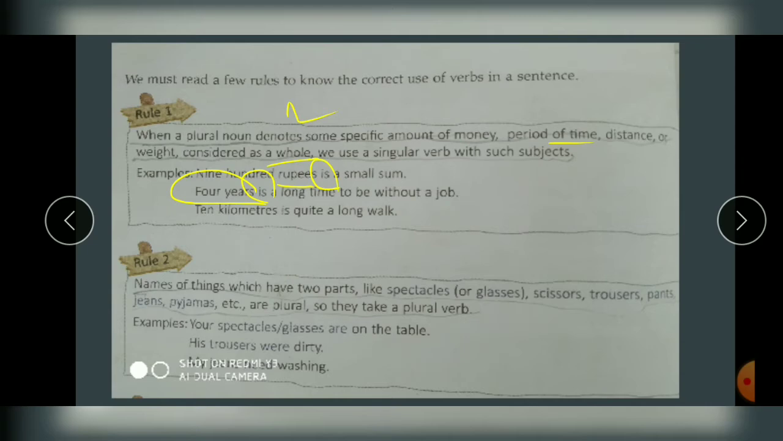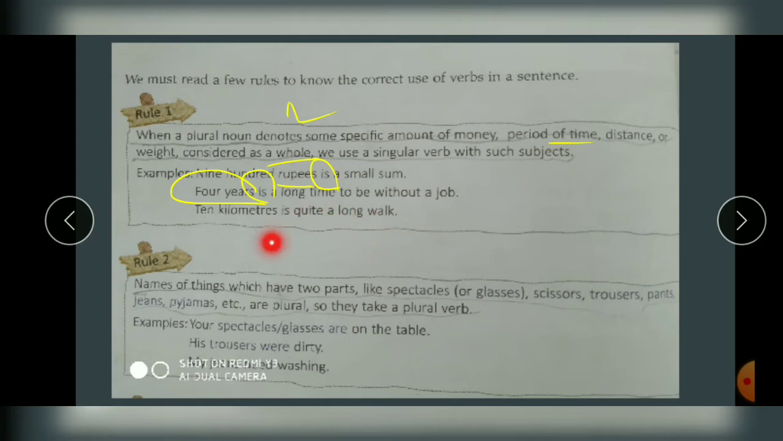Next comes scissors. Scissors have two parts, like this and like that. 1 and 2. Trousers, your pants. There are two legs, right? Pants, jeans, pajamas, etc. are plural. So they take a plural verb, even though the thing is one. Remember now.